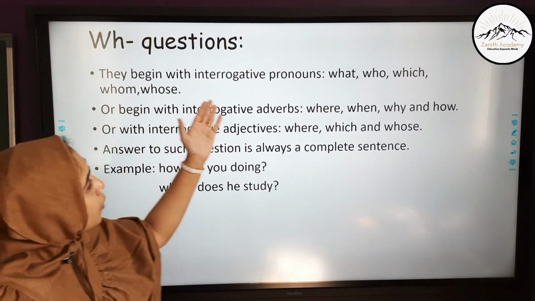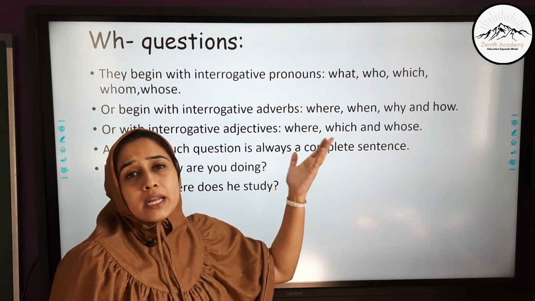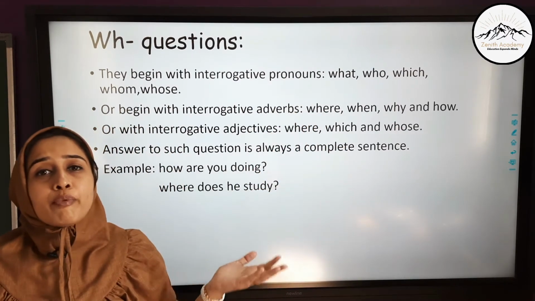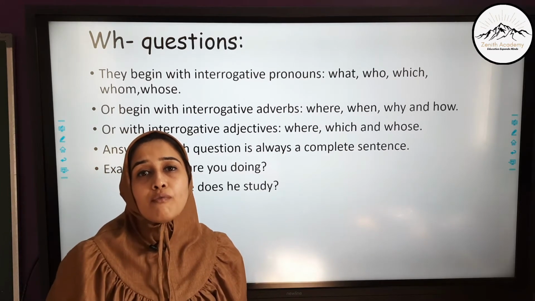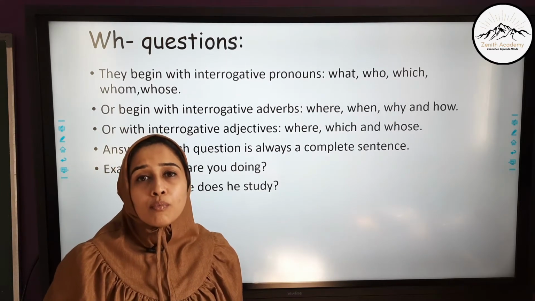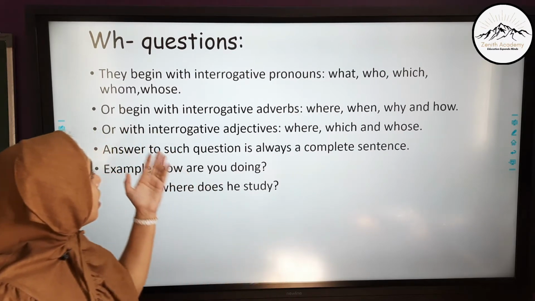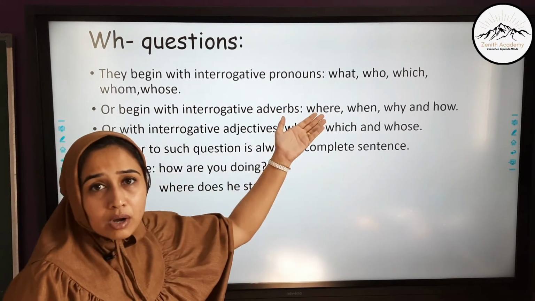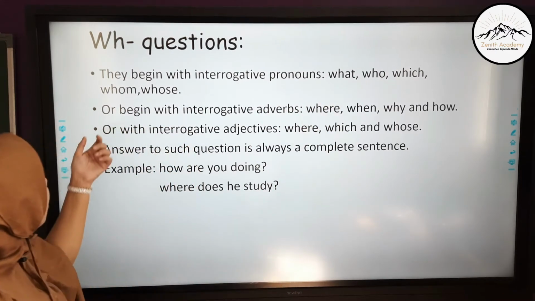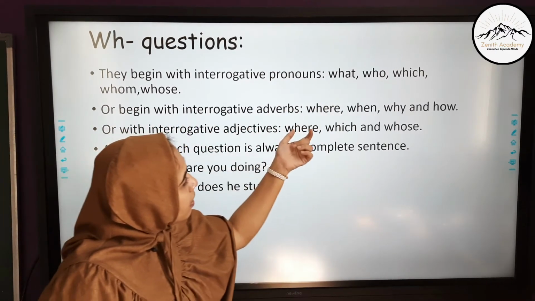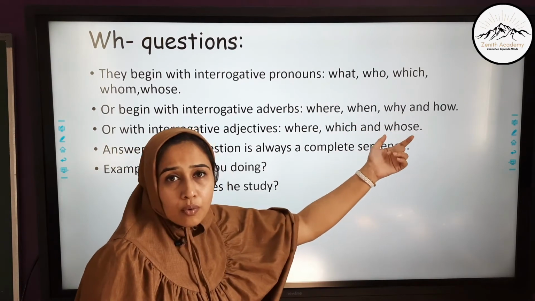They begin with interrogative pronouns. When we study pronouns, we study a part of pronouns as interrogative pronouns, which are words which ask questions: what, where, how, whom, whose. All such words are called interrogative pronouns, and these are also called WH words. Or they begin with interrogative adverbs: where, when, why, how.